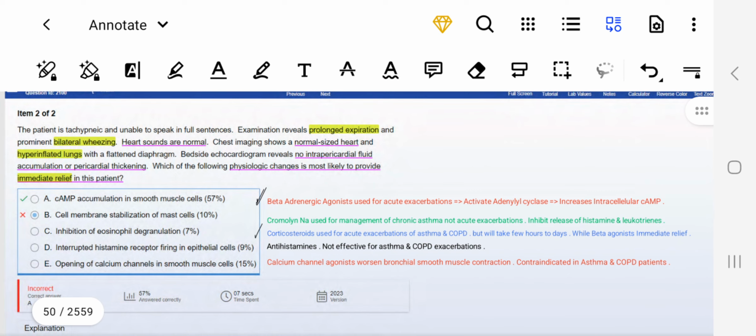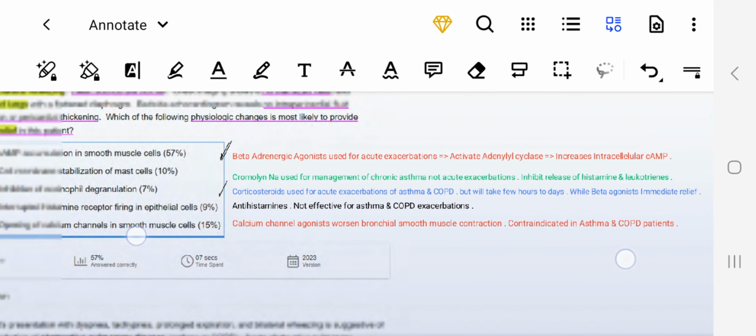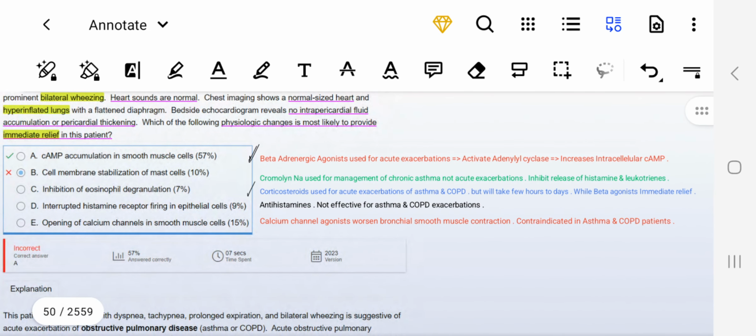Why not option B? Cell membrane stabilization of mast cells. Cromolyn sodium is used for management of chronic asthma, not acute exacerbation. This is important. What is its mechanism? It inhibits release of histamine and leukotrienes. Okay, why not option C? Inhibition of eosinophil degranulation. That is important. Corticosteroids are used for acute exacerbation of asthma and COPD, but will take a few hours to days, while beta agonists show immediate relief.